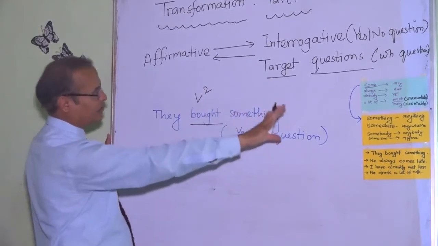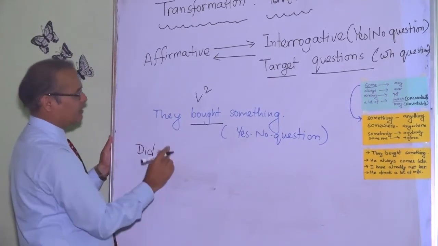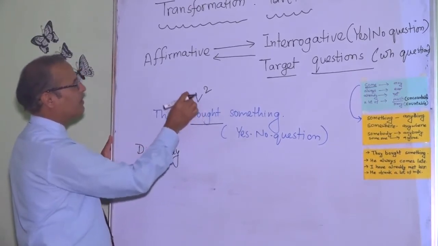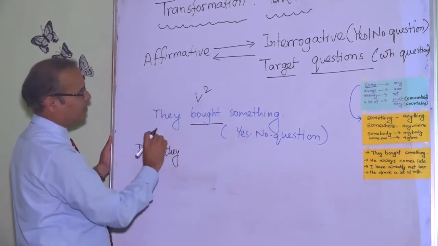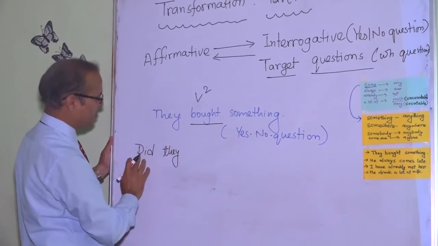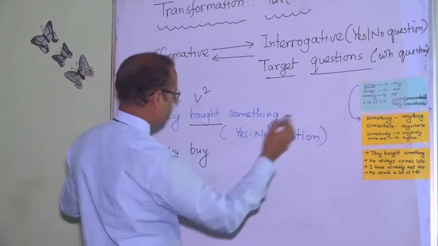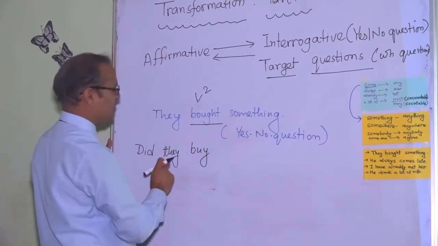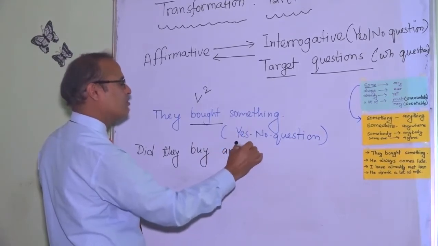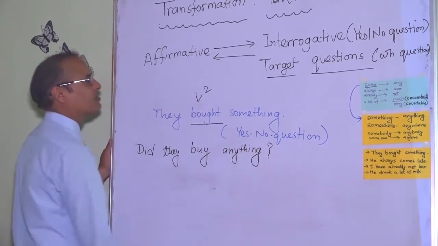We start the yes no question with helping verb did, then subject. Now, when deriving the helping verb from the main verb, the verb is converted into its root form, present form. Did they buy? Now using these words, something, did they buy anything? Some is changed into any, so the answer will be: did they buy anything?